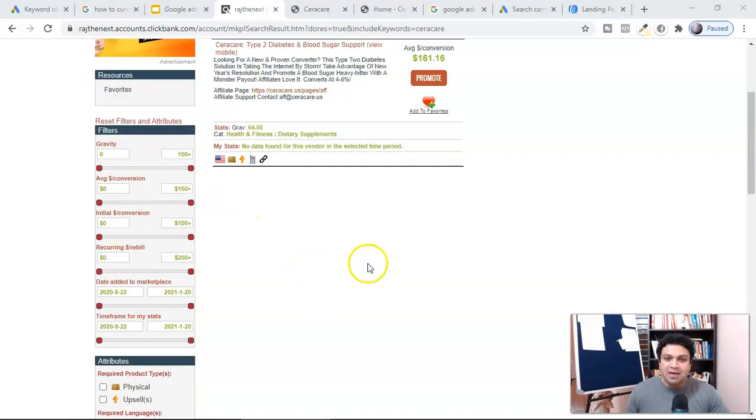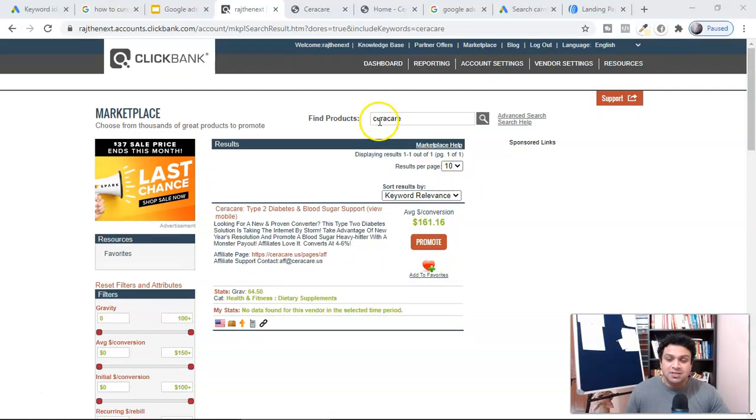Right now I have one product in mind, that is Seracare, which is a diabetic product. If you're running Bing ads or Google ads, guys, these kinds of diabetic products convert very well. Here I'm not going to show you how to promote this Seracare, but I'm just selecting this product to show you as an example.